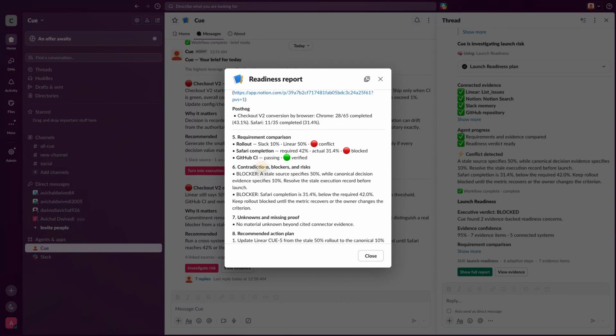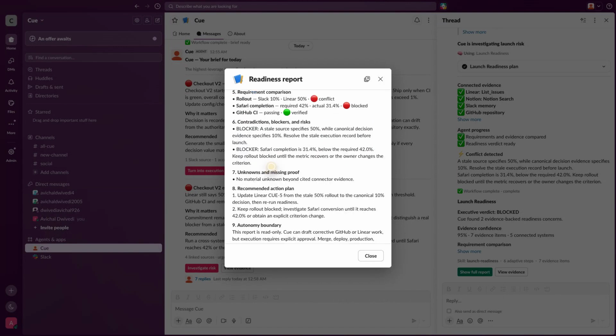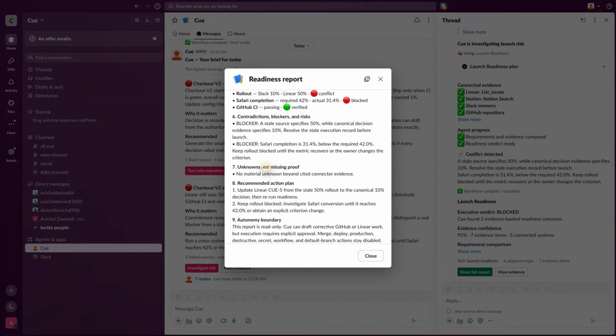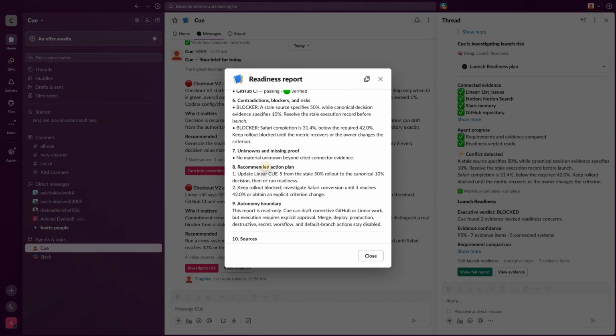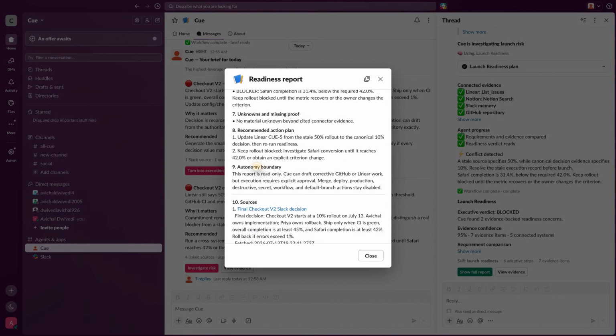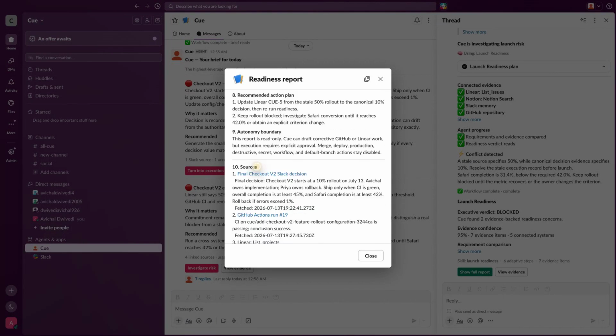Q says what must happen next: update Linear from 50% to the canonical 10% and keep launch blocked until Safari reaches 42% or the owner changes the criterion. The autonomy boundary remains explicit. This analysis is read-only. Every corrective write needs approval, and the source section preserves direct evidence for every claim.